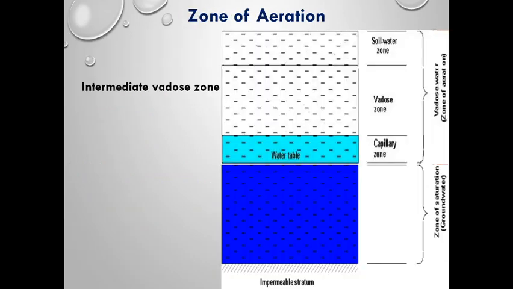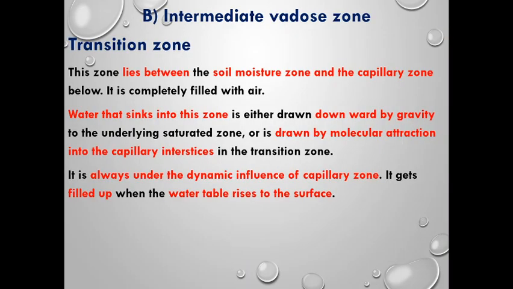Next, zone of aeration. In the zone of aeration, we are going to study the intermediate vadose zone. The vadose zone lies between the soil moisture zone and the capillary zone. The water sinks into this zone either by gravity to the underlying saturated zone, or it is drawn by molecular attraction into the capillary forces located in the transition zone. It is always under the dynamic influence of the capillary zone. It gets filled up when the water table rises to the surface.